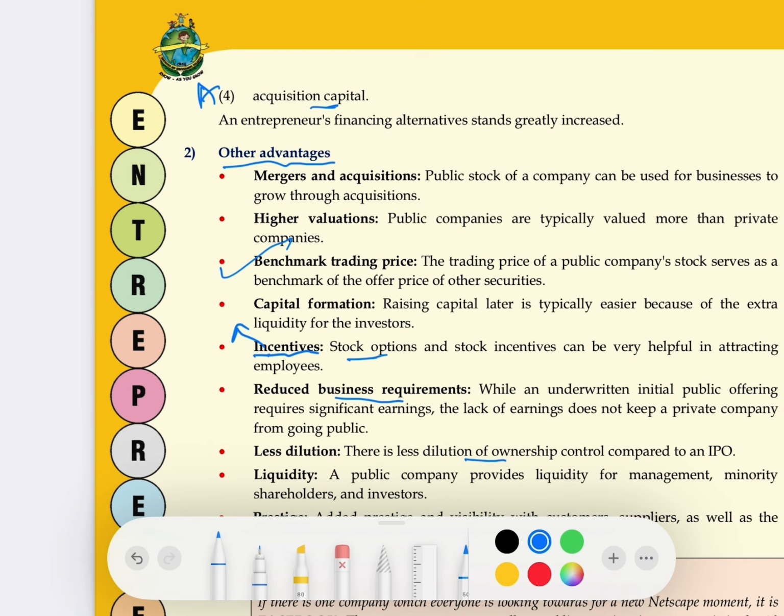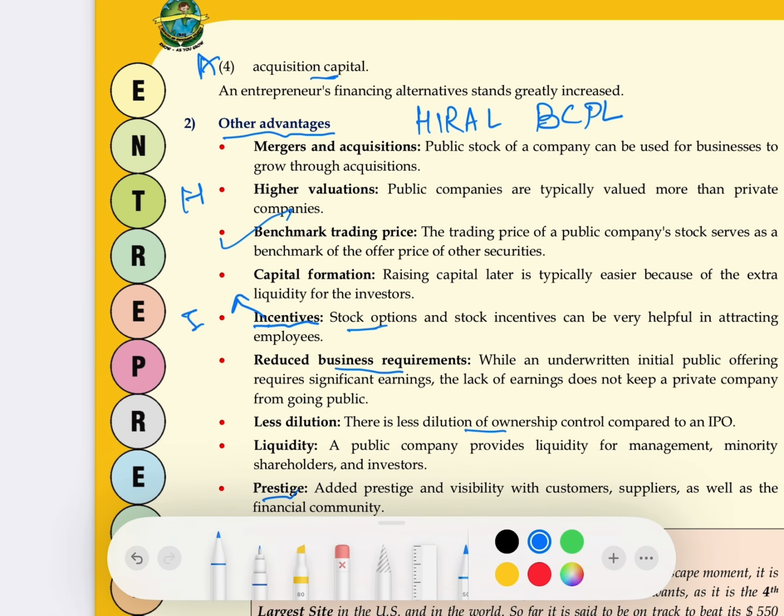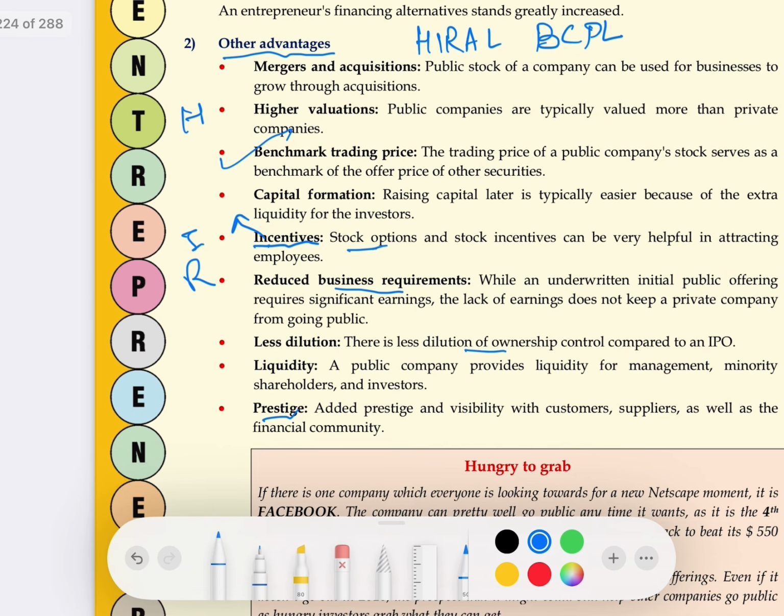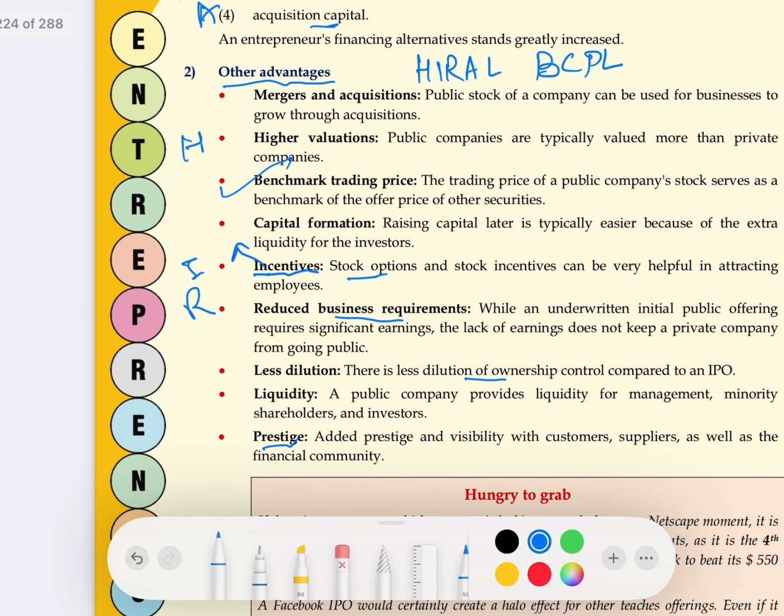Here my students have made this term which is called Hiral BCPL, where H means higher valuation, I means incentives, and we have R, reduced business requirement, and then we have A for acquisition, less dilution, B for benchmark trading price, C for capital formation, P for prestige, L for liquidity. You can also learn this term Hiral BCPL. With one word you can find all the points.